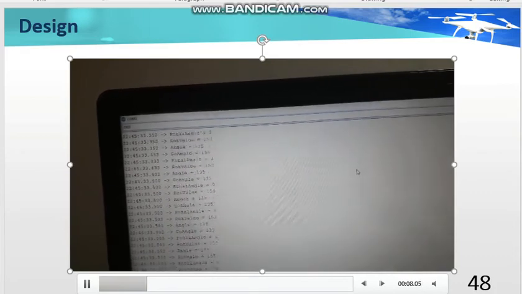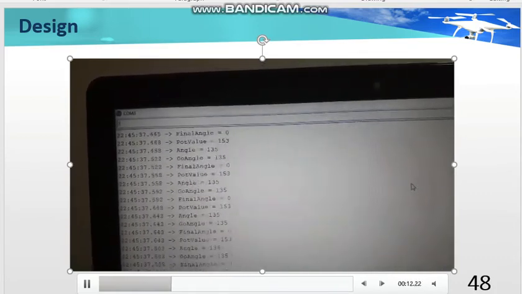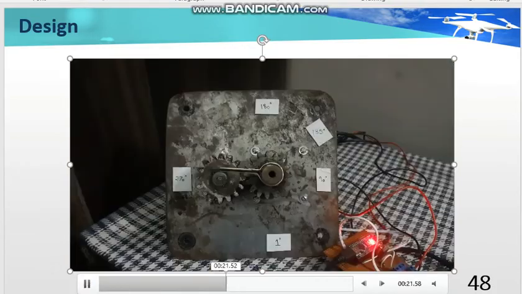Giving an angle as an input, we get the rotation of the potentiometer as an output at that specific angle, as can be seen in this video.